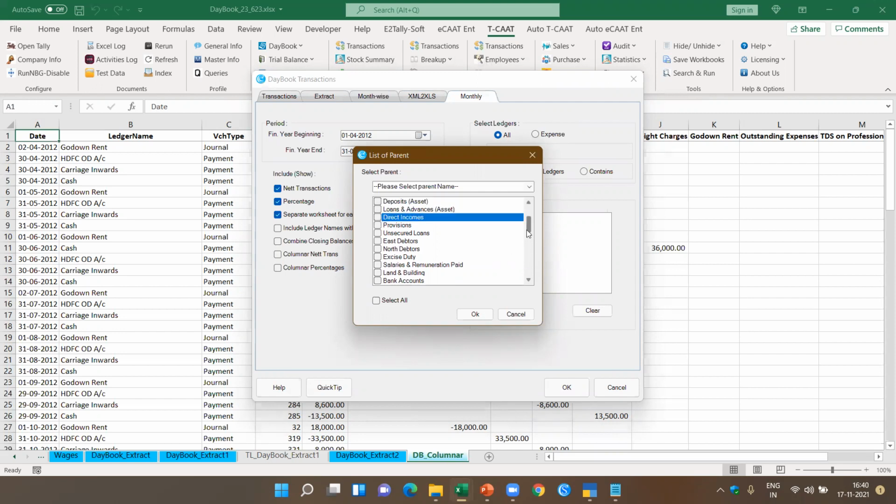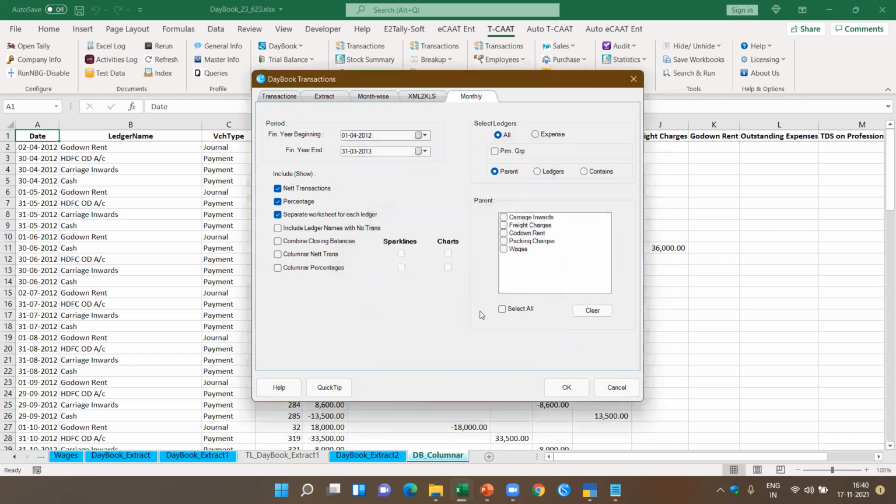Yeah, we got direct expenses. Now I see the beauty of this. Okay, so what I'm going to do here is I want this columnar transactions, and I want it with the sparkline and the charts. Now there are various types of charts.